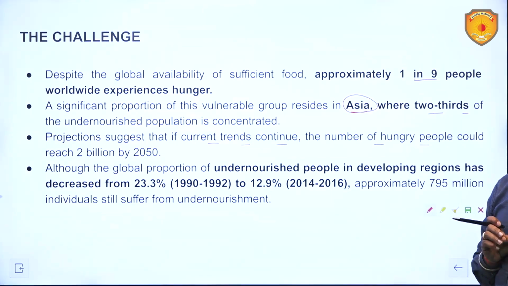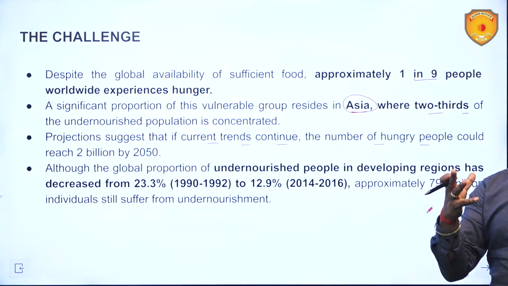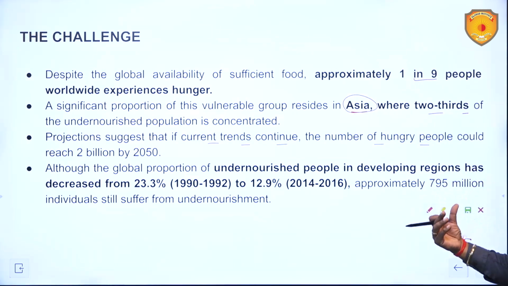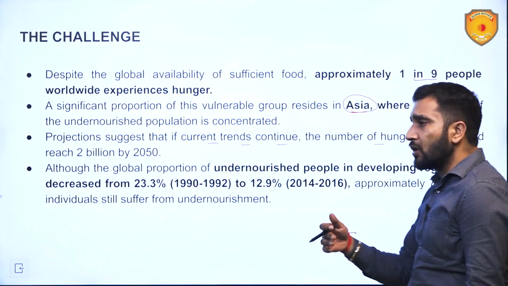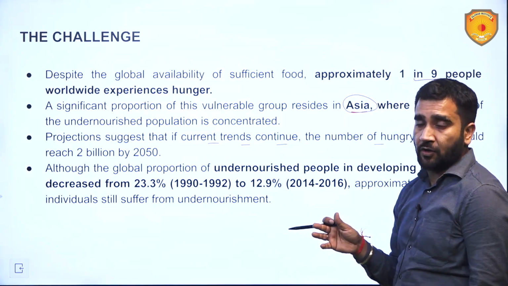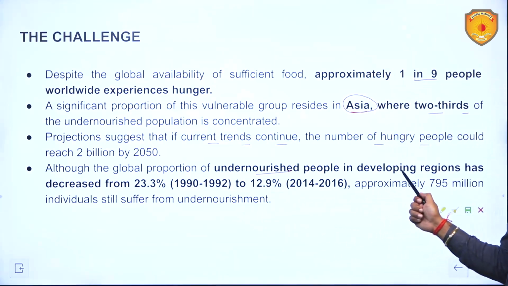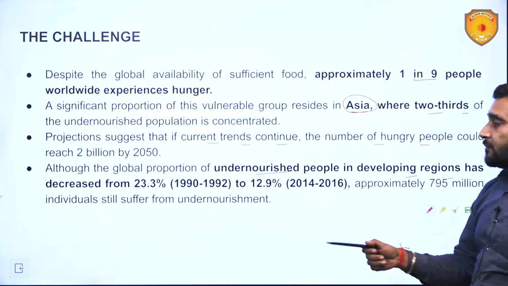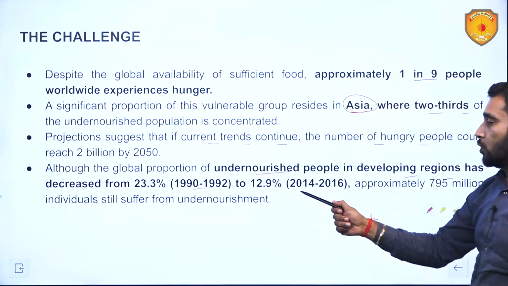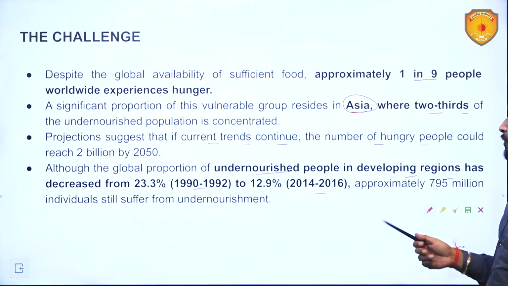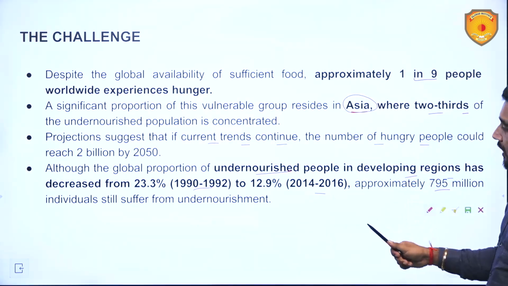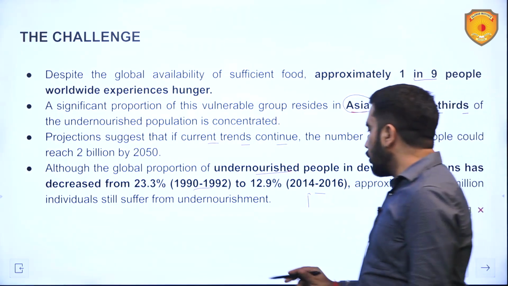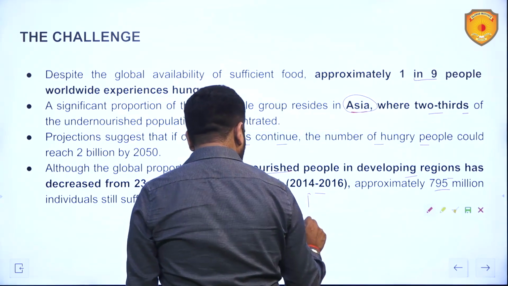Right now, 2 billion people are such that they do not have an adequate amount of food. But 2 billion hungry people would mean that more than 2 billion people will not have access to an adequate amount of food. We don't want that condition at all. Although the global proportion of undernourished people in developing regions has decreased from 23.3% in 1990-92 to 12.9% in 2014-16, approximately 795 million individuals still suffer from undernourishment. This data is coming from the Global Multidimensional Poverty Index.